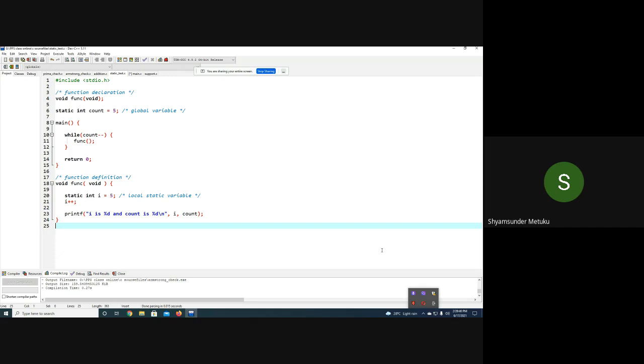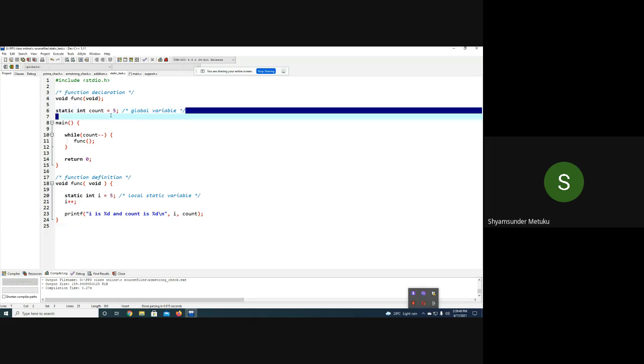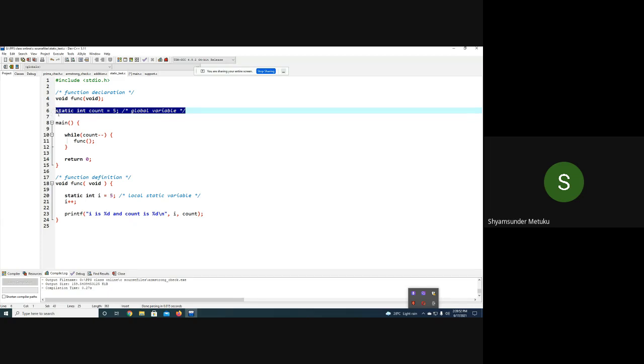So in this particular case, only the static example was given. What I'm trying to do is declare a static global variable. Static int count or static global, both are the same. If you write static or don't write, it doesn't matter, because ultimately it is a global variable. Is it clear? The static has no significance. Even though you write it, there's nothing wrong. That is why it's called a global variable. Try to remember. Even though I did not discuss this particular case, even if you write static before the main, it will act as a global only.